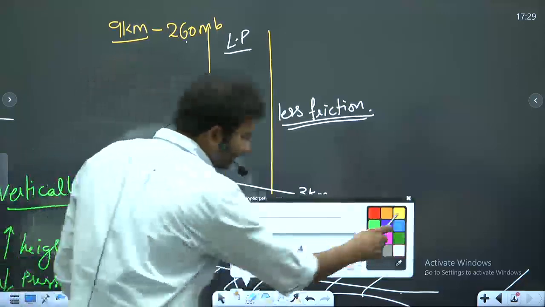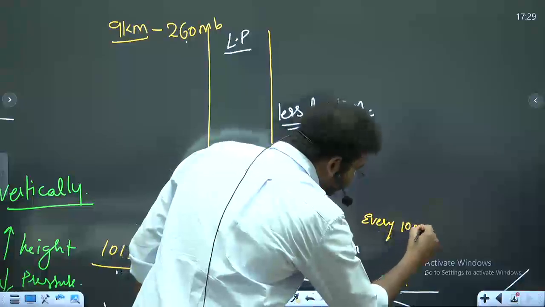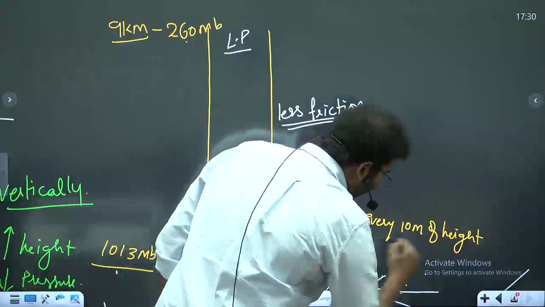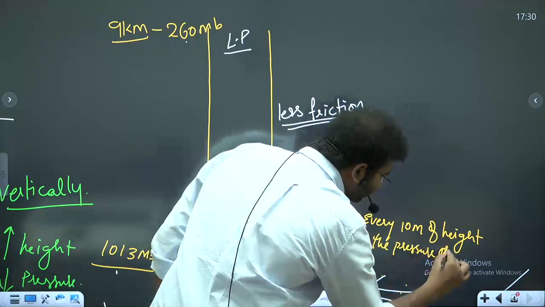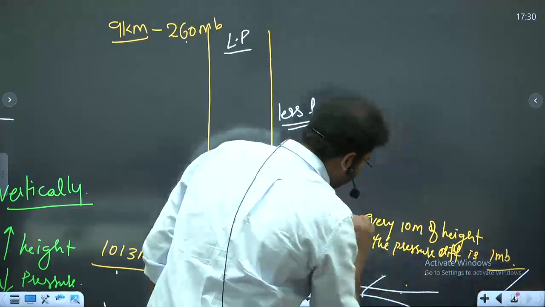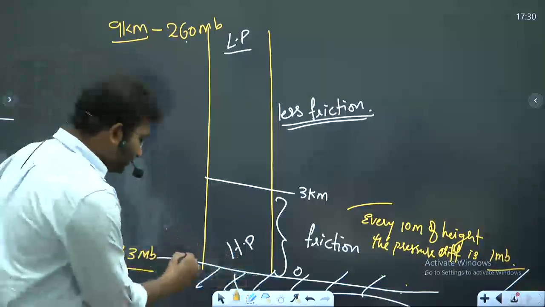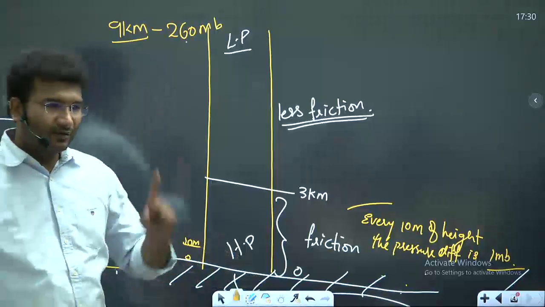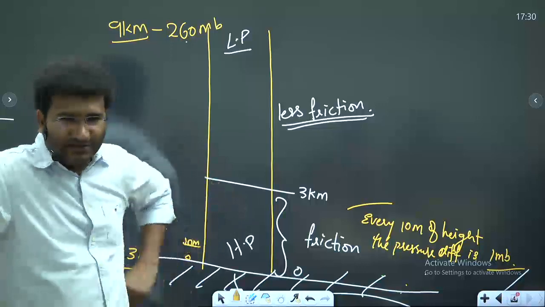See, in NCERT it is written as, for every 10 meters of height, the pressure difference is 1 millibar. That means if you are moving from 0 meters to 10 meters, there is a pressure variation of 1 millibar. Like that, in 1 kilometer, how much variation of pressure will be there?